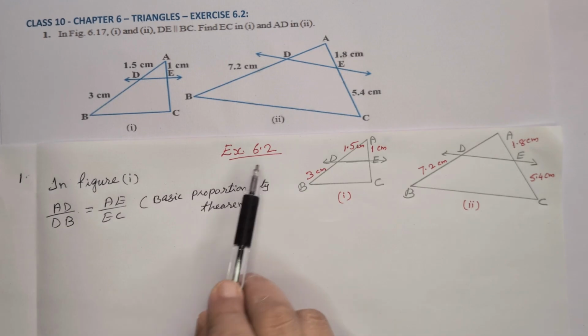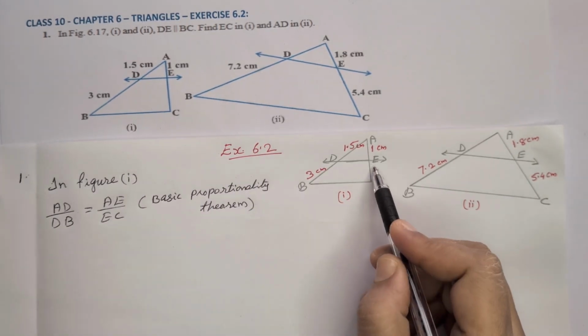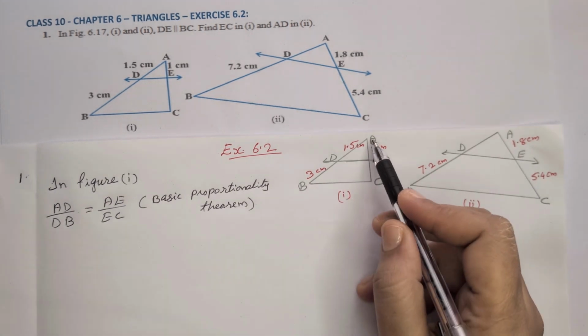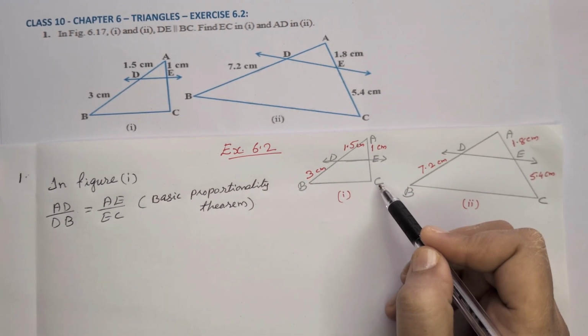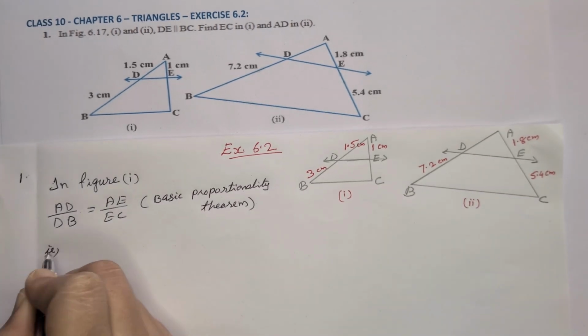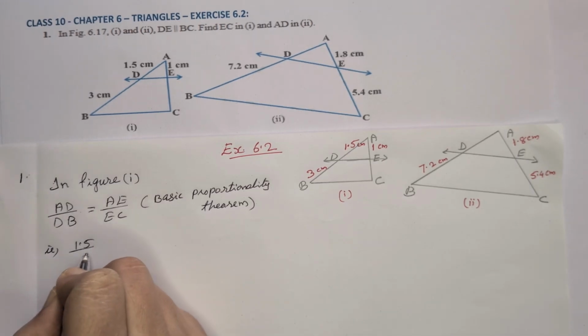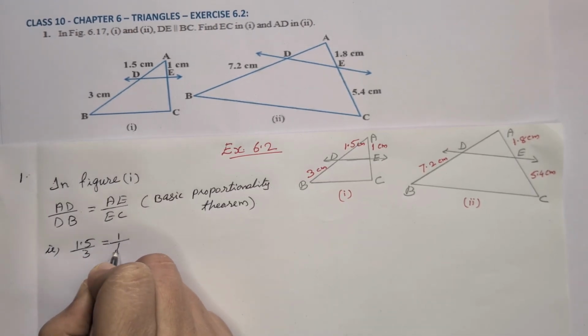Exercise 6.2. In the figure, first one, find EC. Using the basic proportionality theorem, we can write AD by DB is equal to AE by EC. That is, AD is 1.5 by DB 3 is equal to 1 by EC.